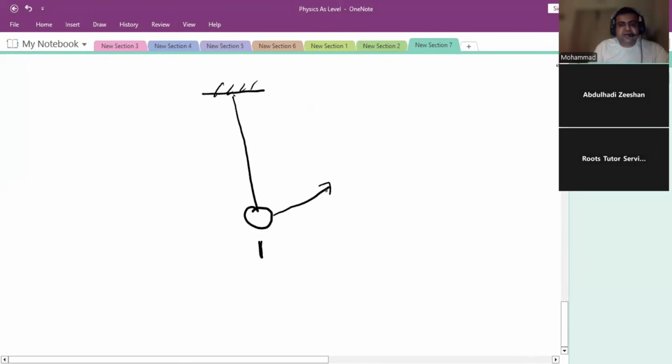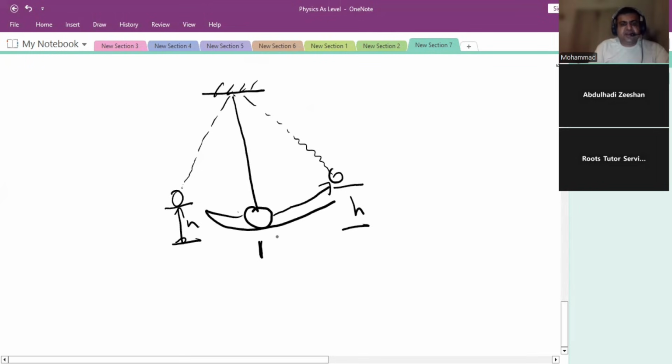It moves to the maximum height it reaches on one side, and moves to the maximum height on the left-hand side. They are the same heights, so I'm marking them h. It moves there and comes back, the oscillation.